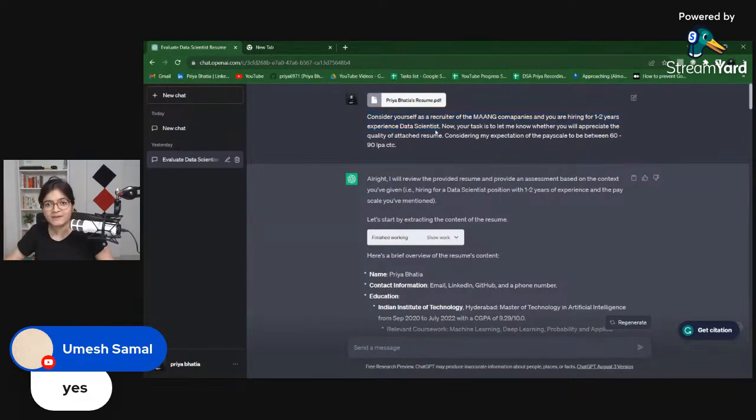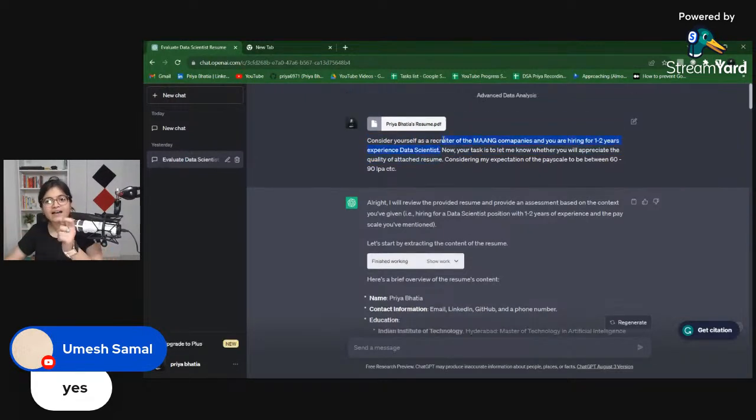Then I specify the task. Your task is to let me know whether you will appreciate the quality of the attached resume or not. Considering my expectation, here I have not mentioned any constraint because I don't feel there is anything constrained. You can mention that you are looking for positions only in Bangalore or, let's say, Gurgaon. Those two cities can be a constraint in your scenario.